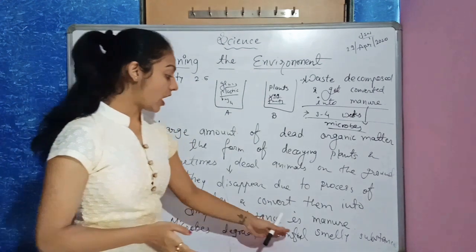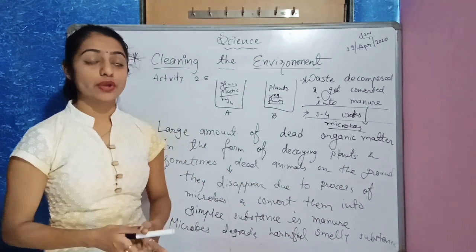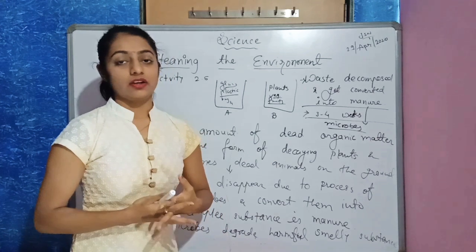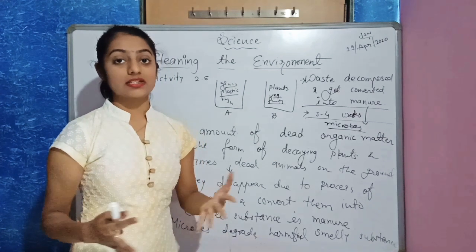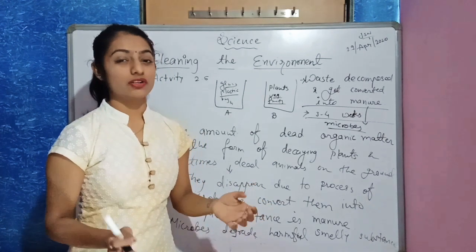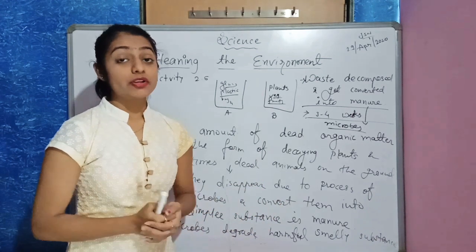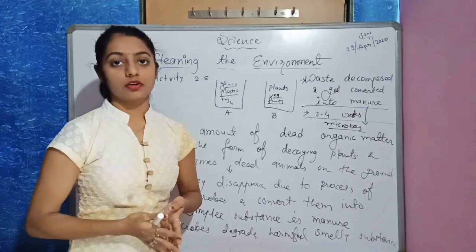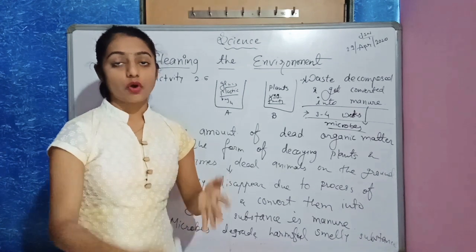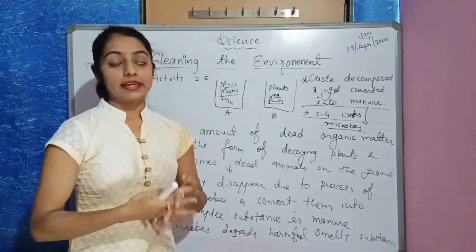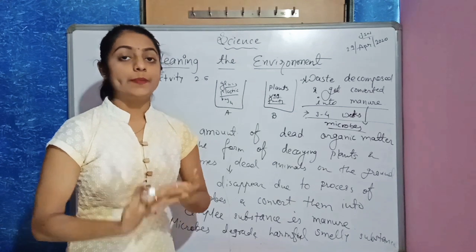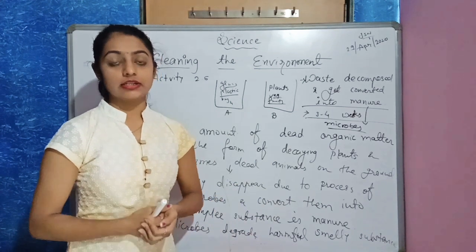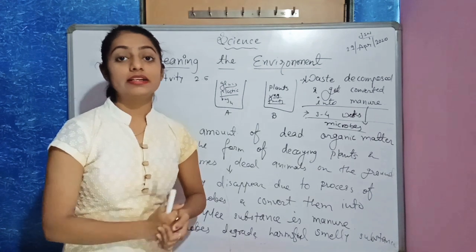Microbes degrade harmful smelly substances. Sometimes you would have seen decaying vegetables, plants or fruits that are stinking, with a foul odor. We don't like to use them, because it's not good, it's already spoiled. That spoiled food, like animal, plant, fruits, has nutritious substances in it, but it's not eatable.